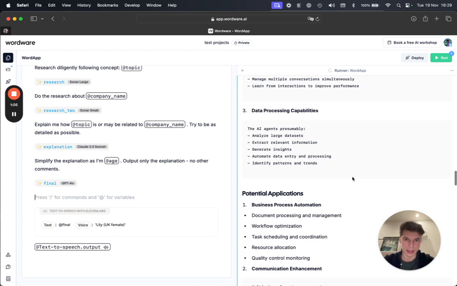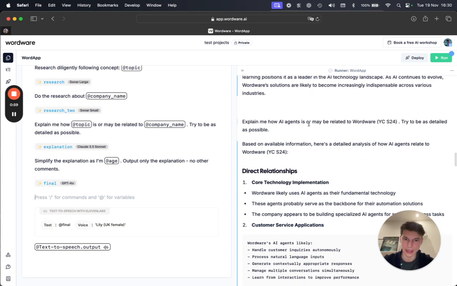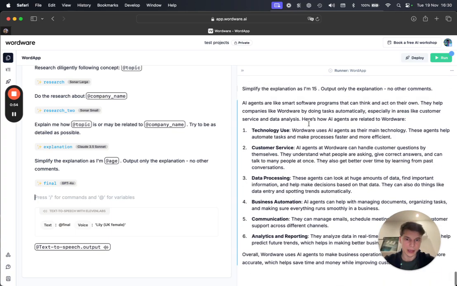We can see the big pieces. We can see quite comprehensive references, how it is related to Wordware, etc. So we can see what's happening here. And now we can see the simplified explanation.